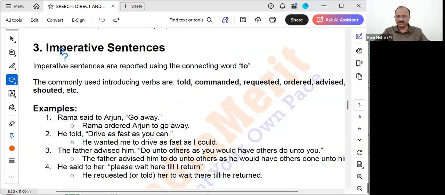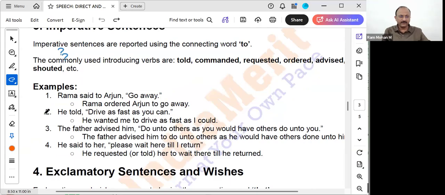Okay, don't make any marks. I think I will disable that annotation. Okay. We'll see.